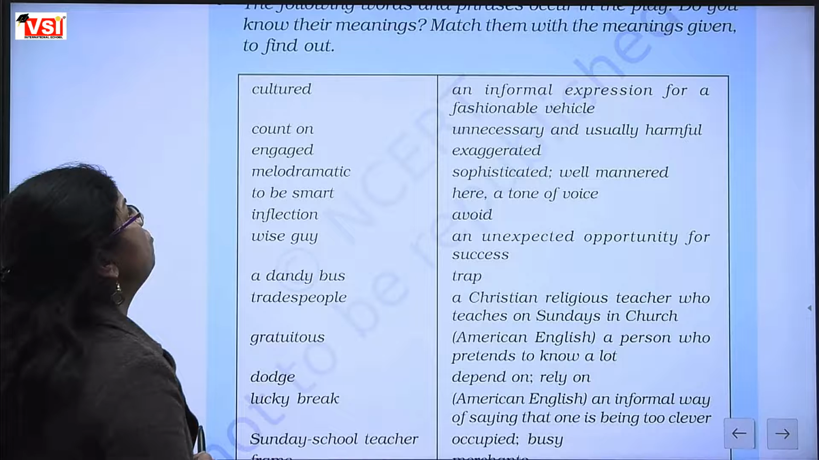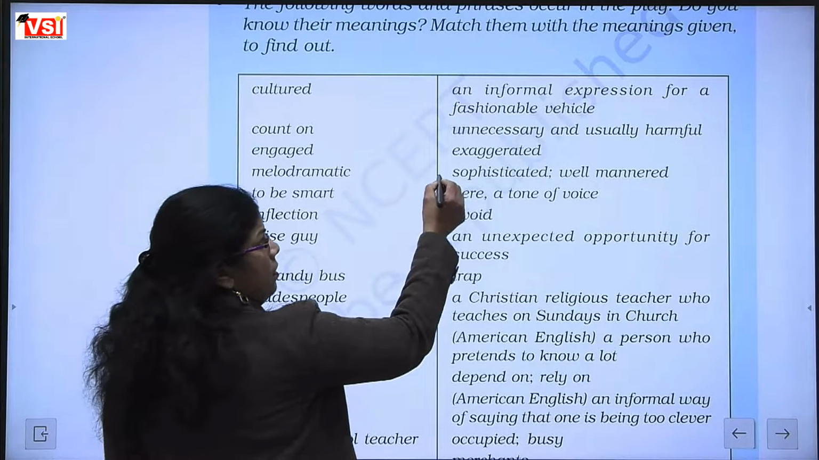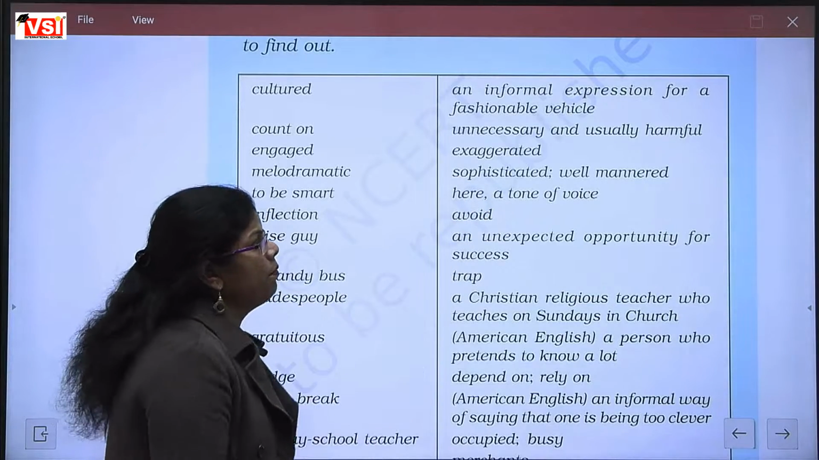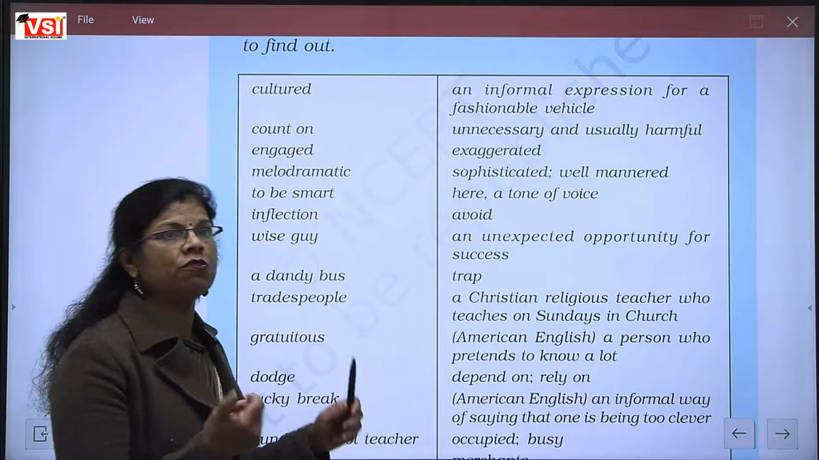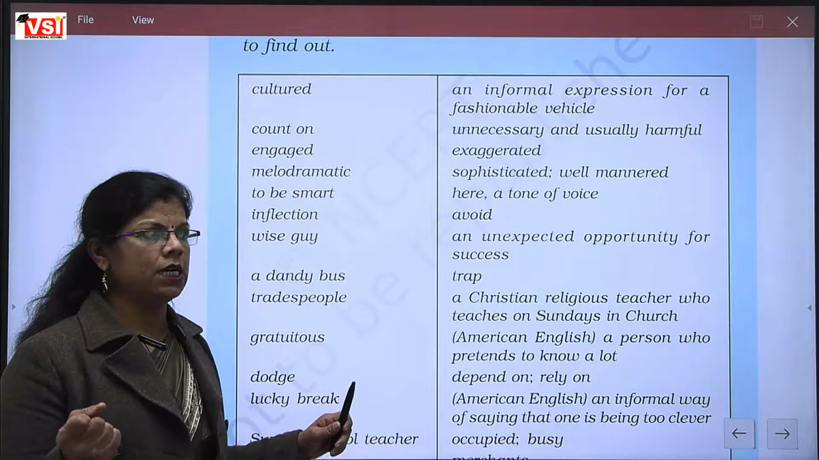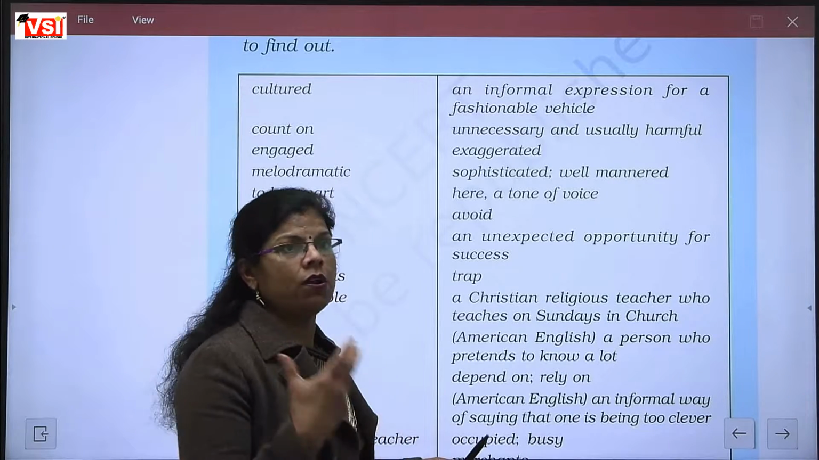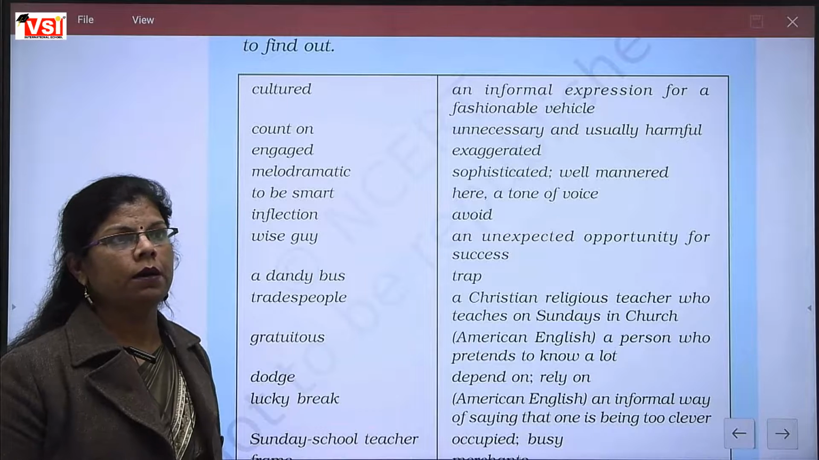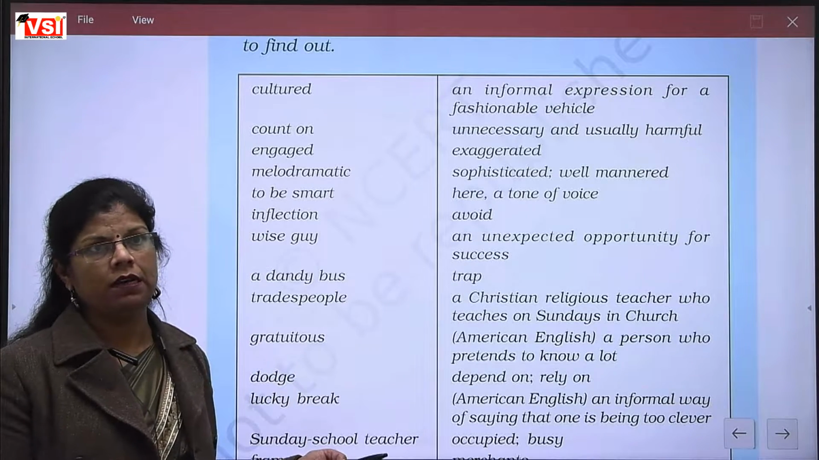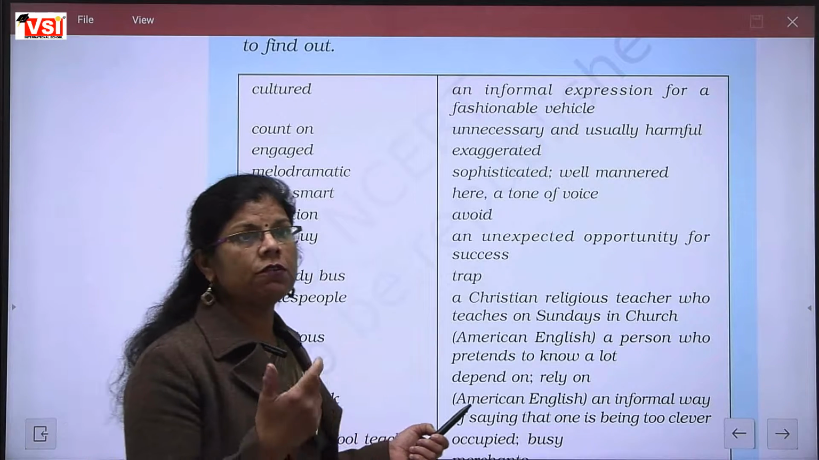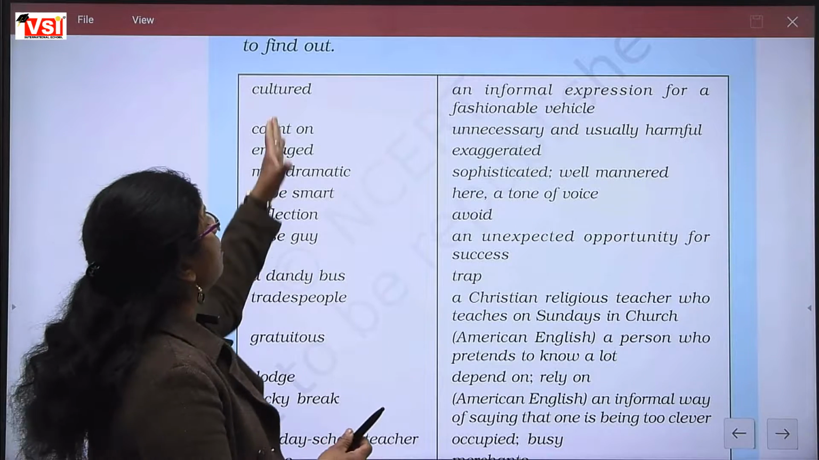First word is cultured. Sophisticated and well mannered. It will be matched with sophisticated or well mannered. Sophisticated is called that person who looks very refined in living style, his or her, whoever it is. मतलब कपड़े पहनने का स्टाइल, बातचीत करने का स्टाइल बहुत ही जिसका सोफिस्टिकेटेड टाइप लगता है, वेल मैनर्ड, दैट काइंड ऑफ पर्सन, दैट विल बी कॉल्ड कल्चर्ड.